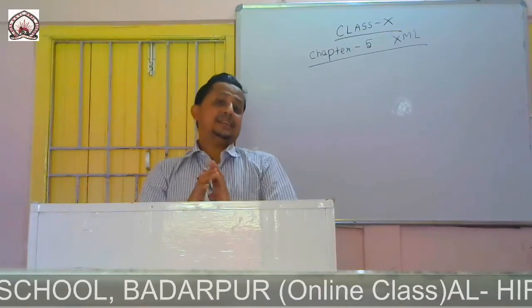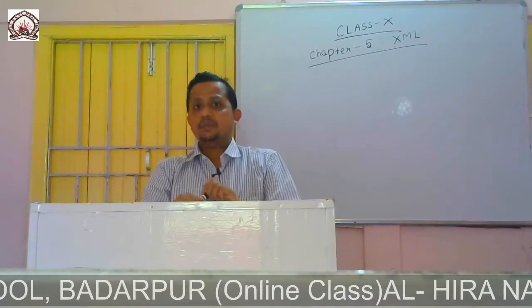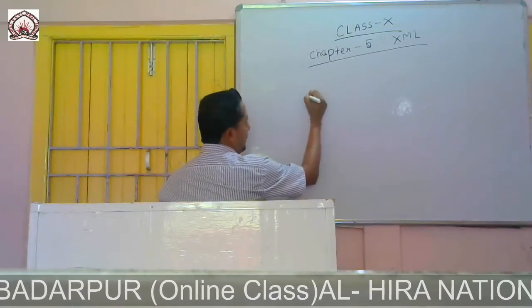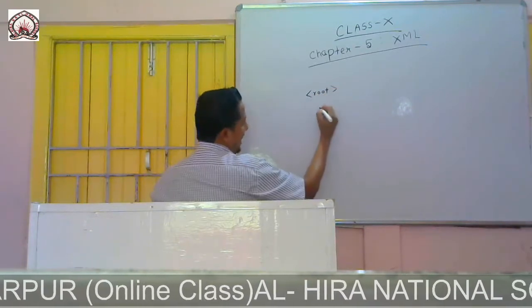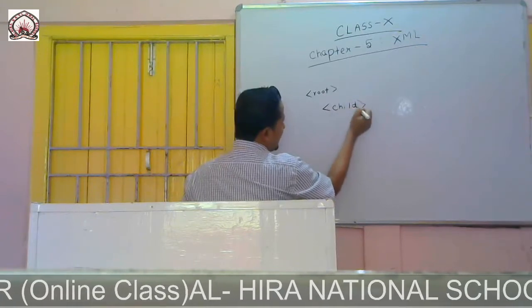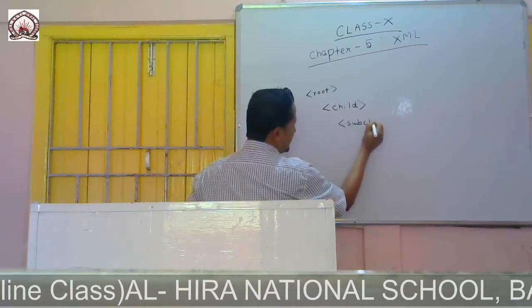Another is the document structure. XML follows a tree-like structure. First there will be a root, under the root there will be a child, under the child you may have a subchild.